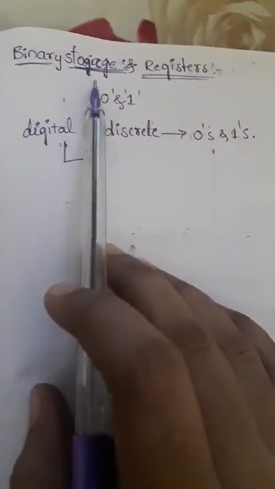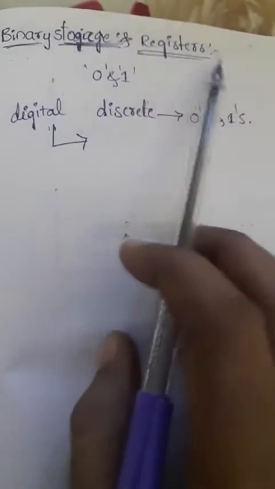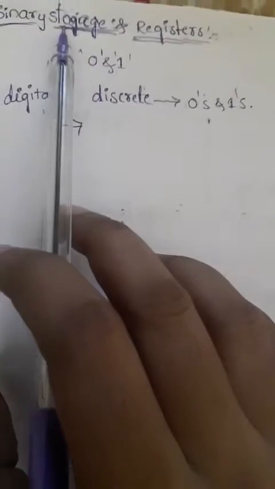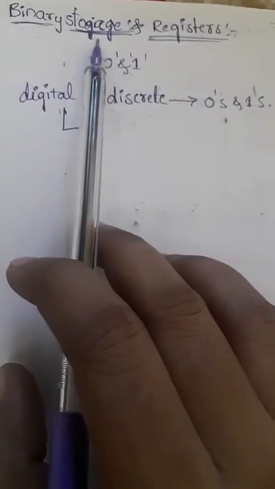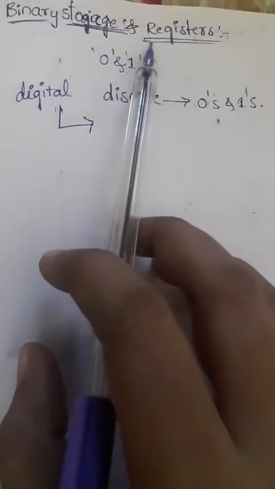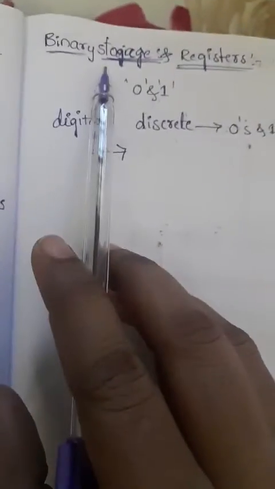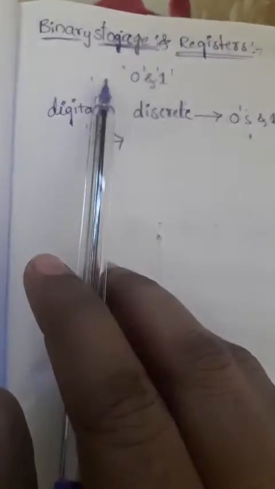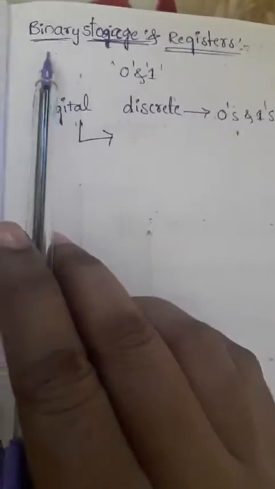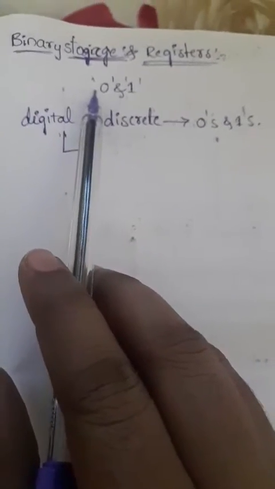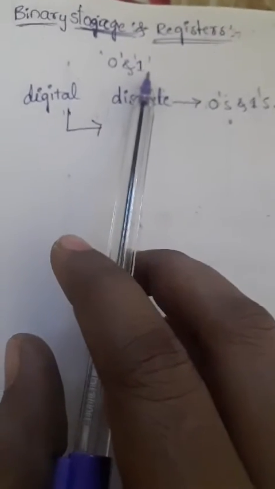In this class we are going to discuss binary storage and registers. First we are going to see what is binary storage, and later we will discuss registers. So the first one is binary storage. In that, first, what is binary? Binary consists of two values that are represented by zeros and ones.